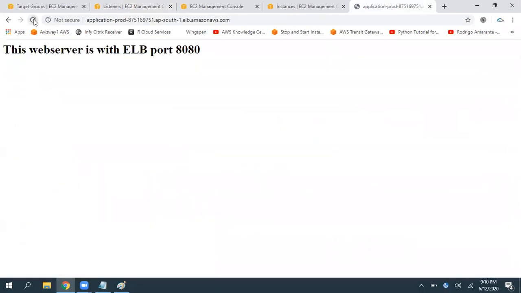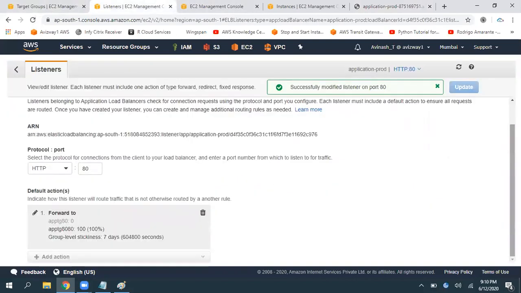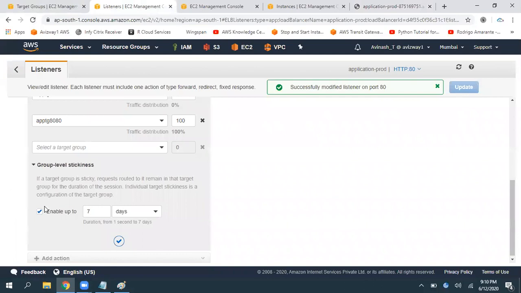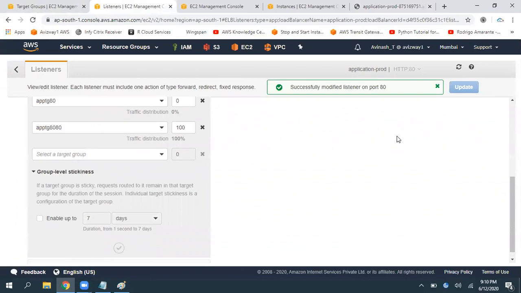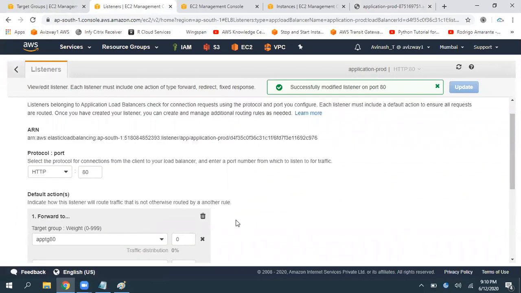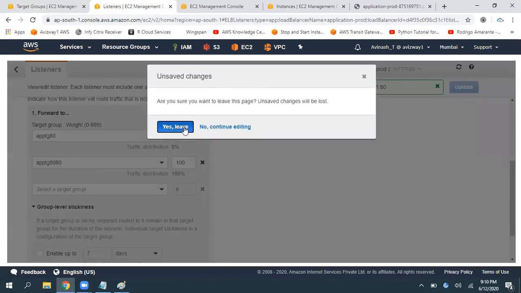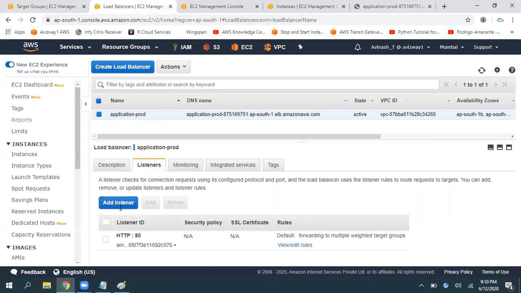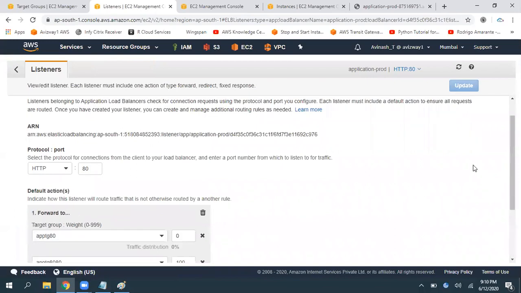Now what happens if I try to access whatever the instance is delivering: all requests will go to that particular instance for the coming 7 days. That is stickiness at the group level, target group level stickiness, or we can even configure this in one of our target groups also, right? So that is blue and green deployment. That is also possible only with target groups. So any question on that? For application migration without changing URLs and all, we will do that.